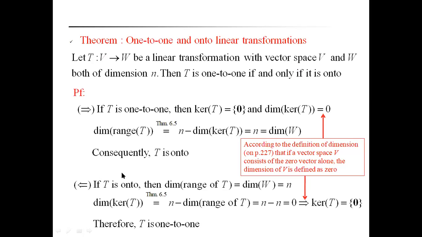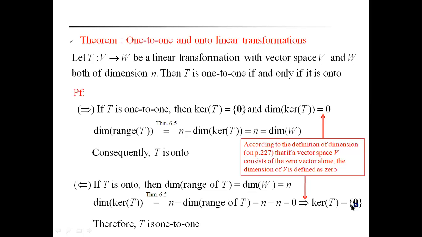For the sufficient part, if T is taken as an onto mapping, then by the definition of onto mapping, the dimension of the range of T is equal to the dimension of W, which is equal to n. Therefore, the dimension of the kernel of T is equal to n minus the dimension of the range of T, that is n minus n, which is 0.